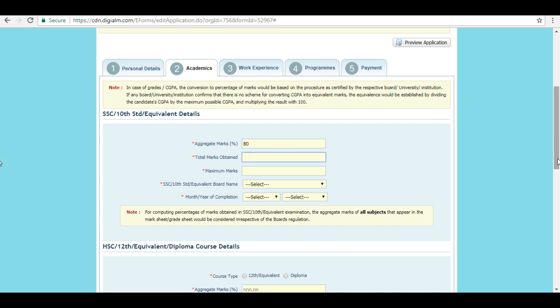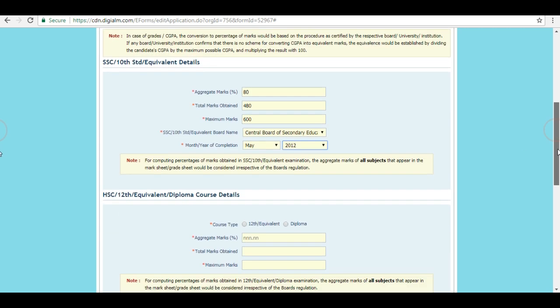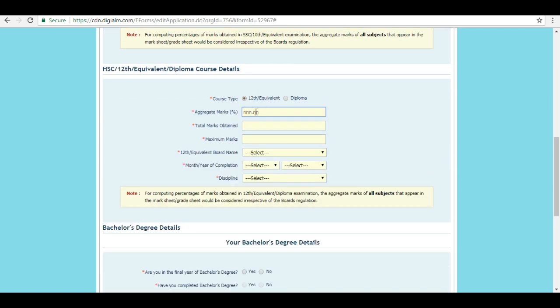Next is your qualifying details. Enter your 10th percentage, marks obtained, and your school name and board name. Next is your 12th qualifying details. Enter your percentage, total marks obtained, maximum marks, and your board in class 12.